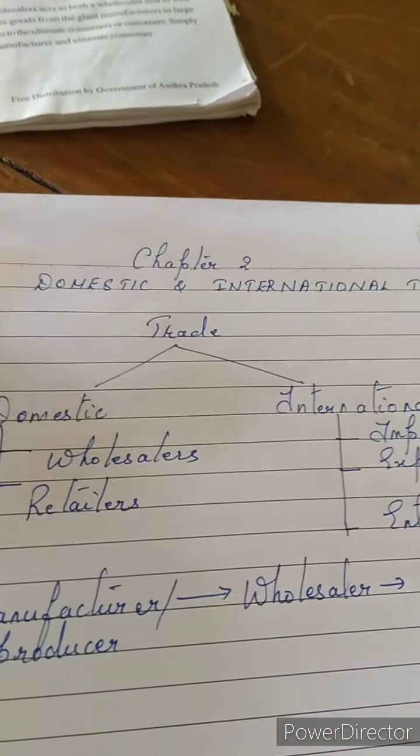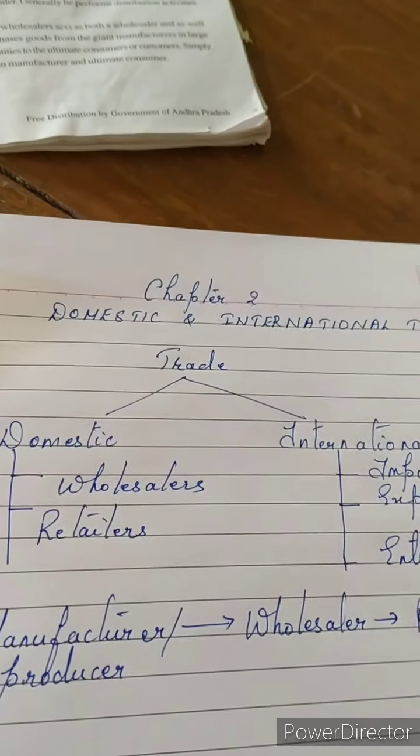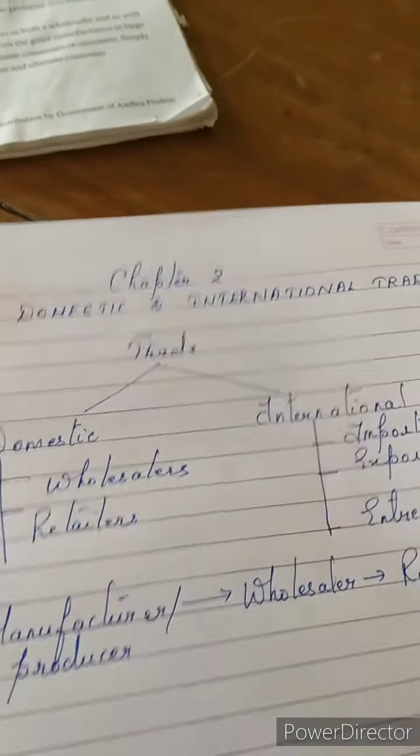Next we are going to see what the services are that are provided by a wholesaler towards the manufacturer, and after that you will be seeing the services that are provided towards the retailer. So to begin with, we'll start with the services a wholesaler provides for the manufacturer. How the wholesaler is useful to the manufacturer is what you will be learning under this topic. Before we begin with the topic, I want all of you to have a look here. Children, we have started with the second chapter, domestic and international trade.